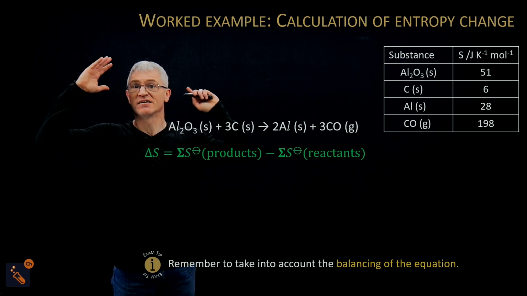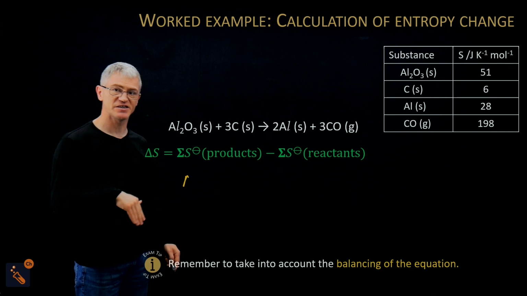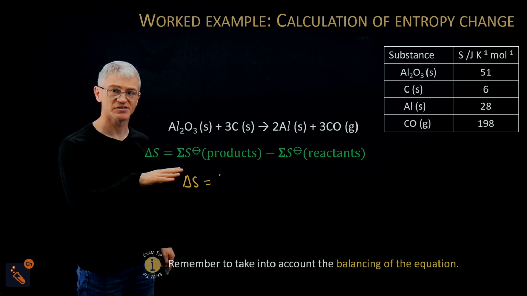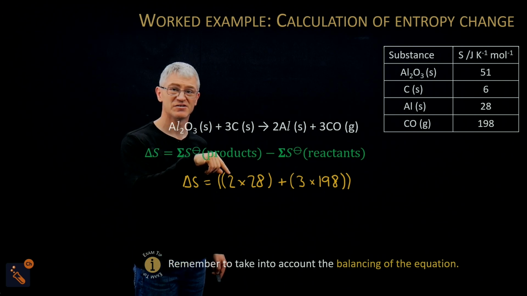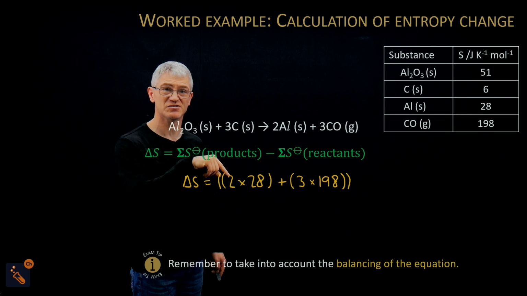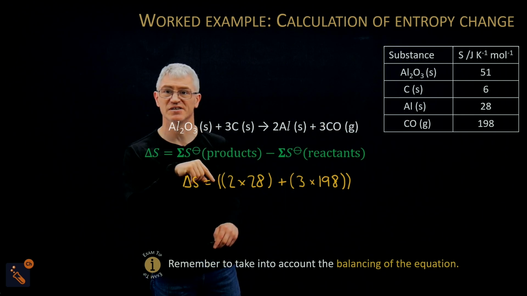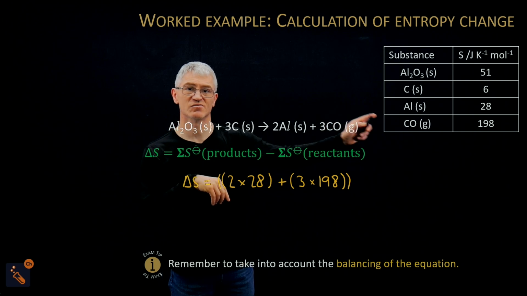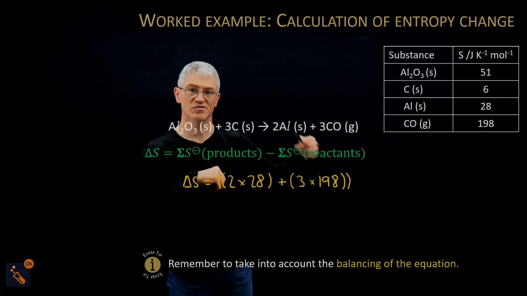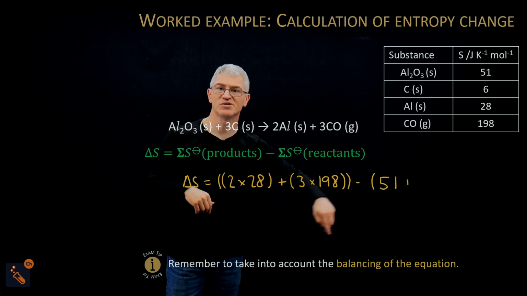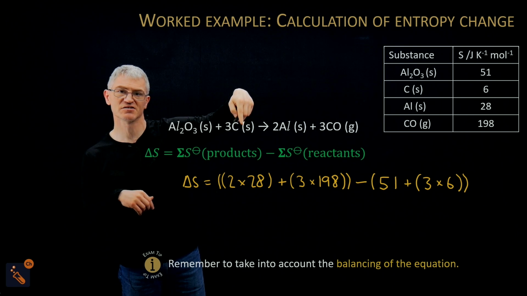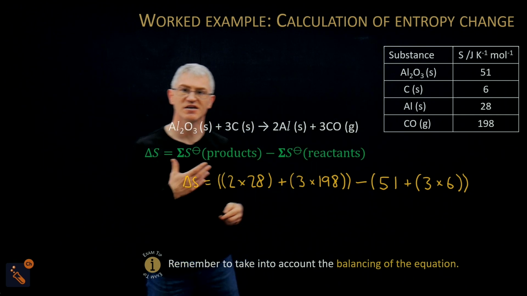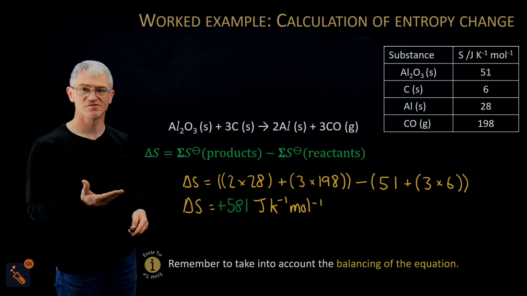Come on. Okay. Now, anyway, so the video itself, okay, you see here, and we've got our values coming across. All we've done is use the balancing of the equation. Okay, so we've used the balancing of the equation, so 2 times 28 for the aluminium, 3 times 198, 3 times for the CO, and we've done this and this. Okay, and then we do the reactant, okay, 51 for the aluminium oxide, and then for this carbon, we've got 3 times 6, because there's 3 of them, times the 6 that's there. That should then equal this value, plus 581.